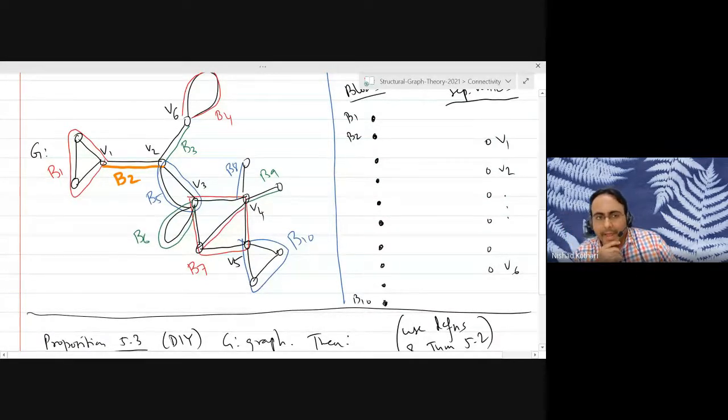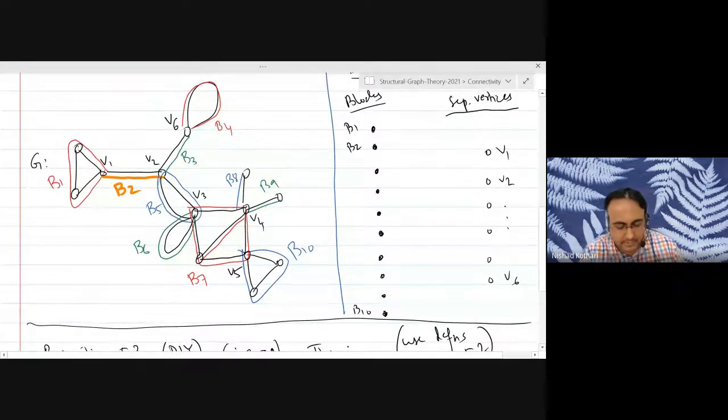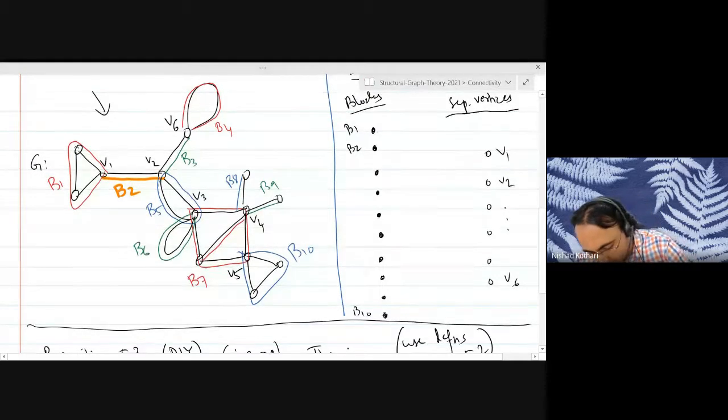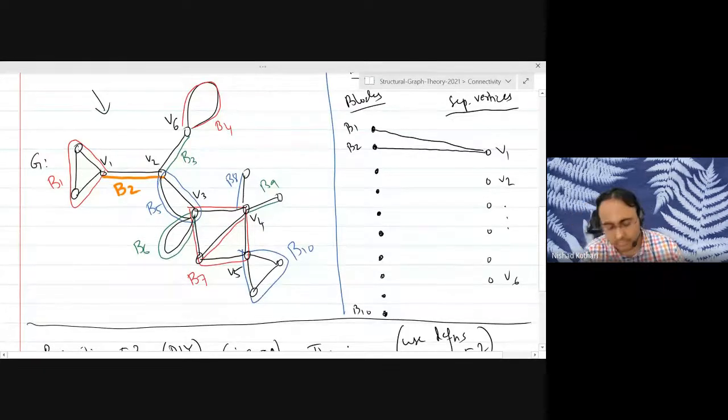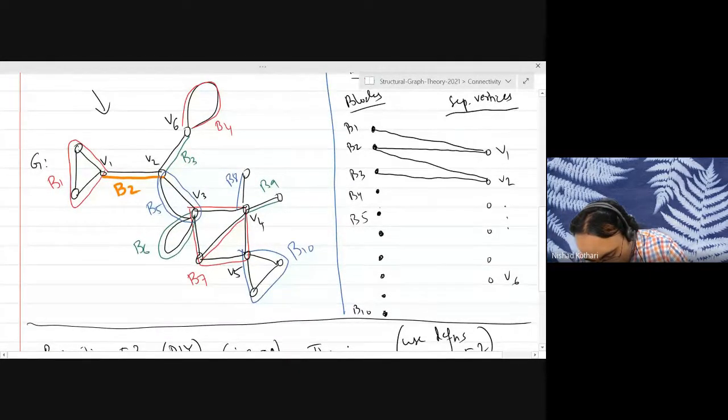Okay. And whenever a separating vertex is part of a certain block, you join that vertex in your right hand side graph with those blocks. So if you look at this example, V1 is part of B1 and B2. So you will join V1 with B1 and B2. Okay. V2 is part of B2, B3 and B5. So B3 is here, B4, B5. So V2 is part of B2, B3 and B5. Okay. So is the construction clear?